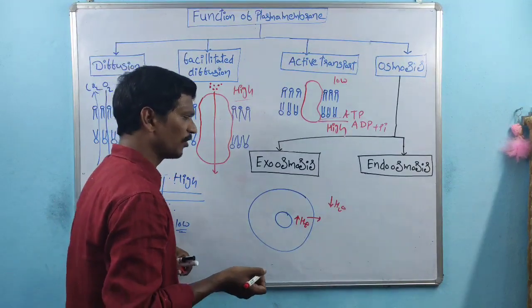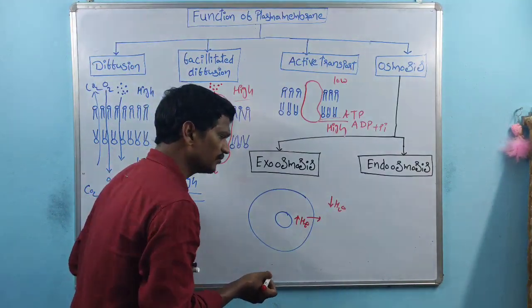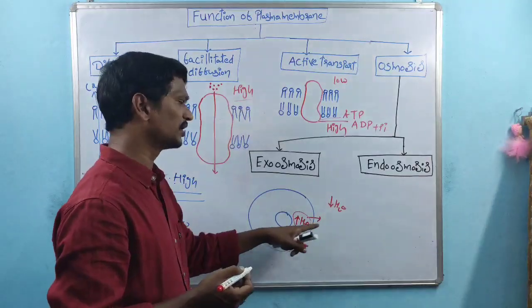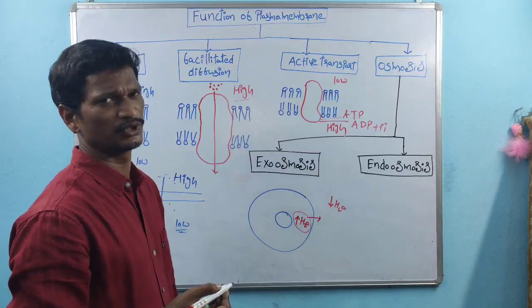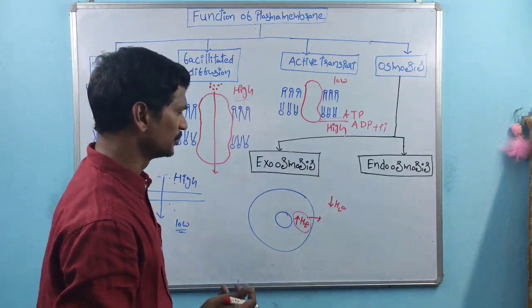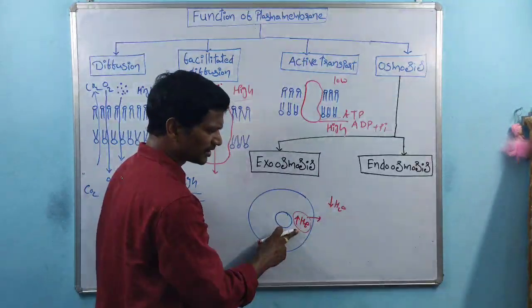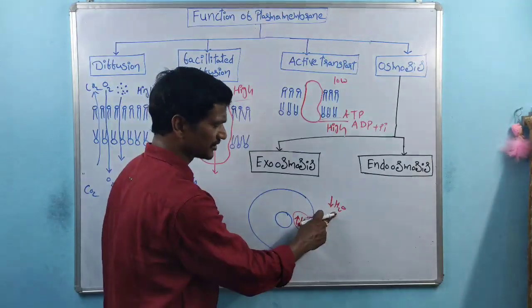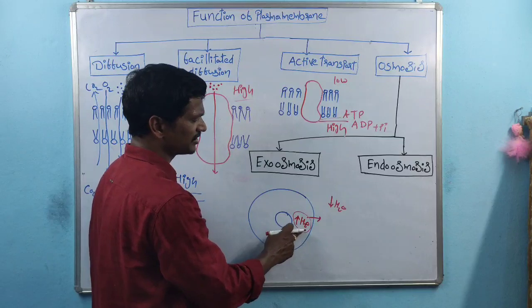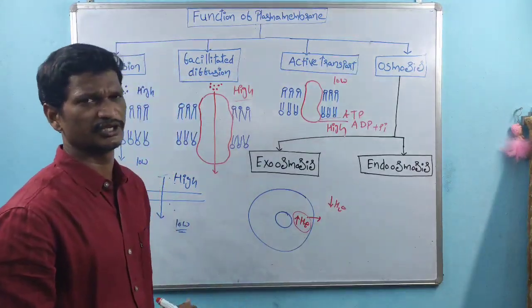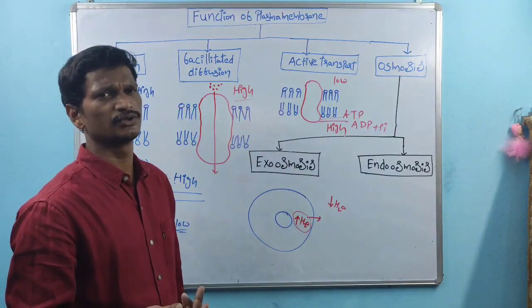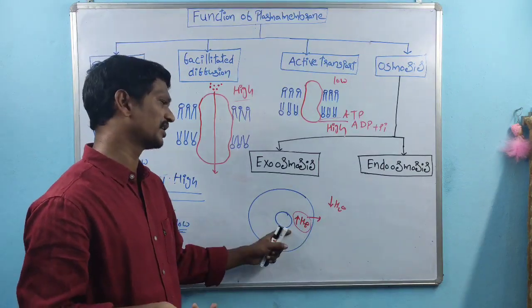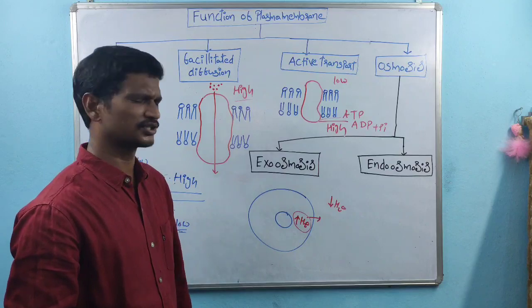So water molecules are transported from high concentration region to low concentration region through the semi-permeable membrane. This is called the exoosmosis process. Exo means outside. The molecules are transported from inside to outside.